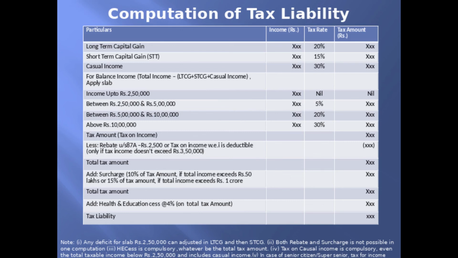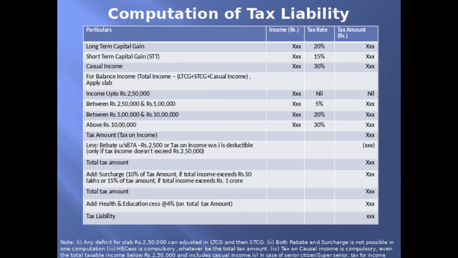If an income exceeds rupees 50 lakhs or rupees 1 crore, then an assessee is responsible for surcharge. So surcharge is to be added on tax on income at the rate of 10% if the income exceeds 50 lakhs and 15% if the income exceeds 1 crore.